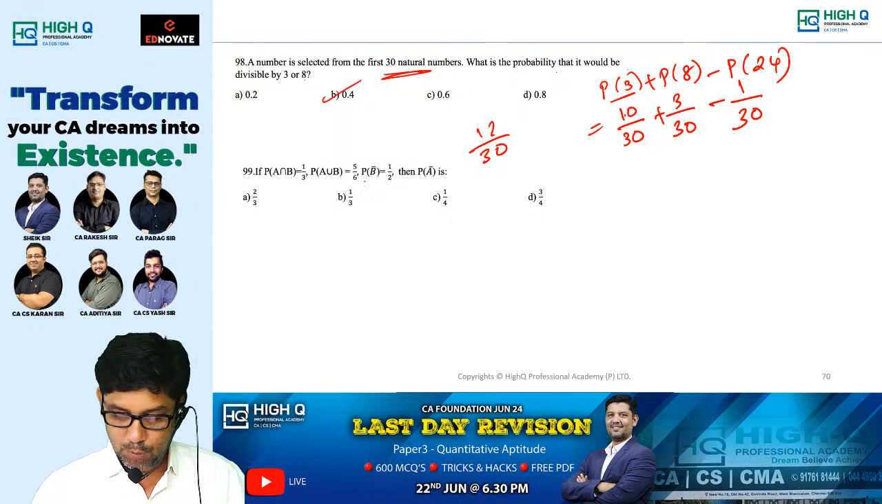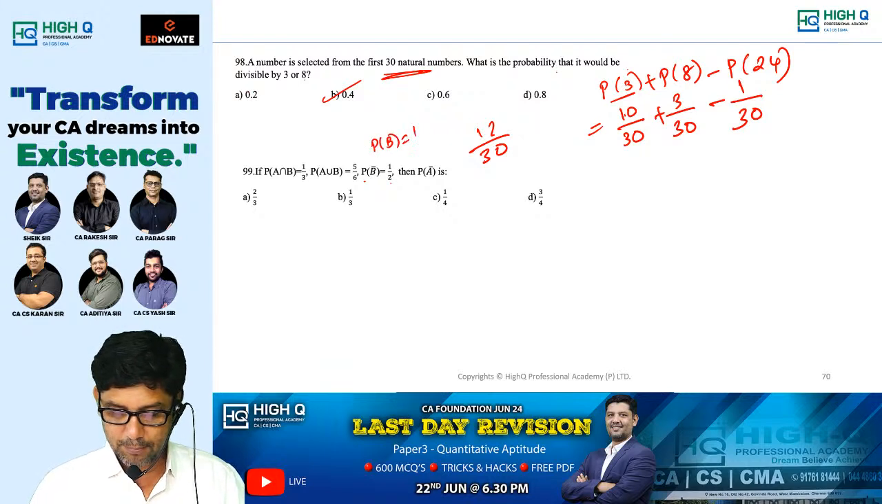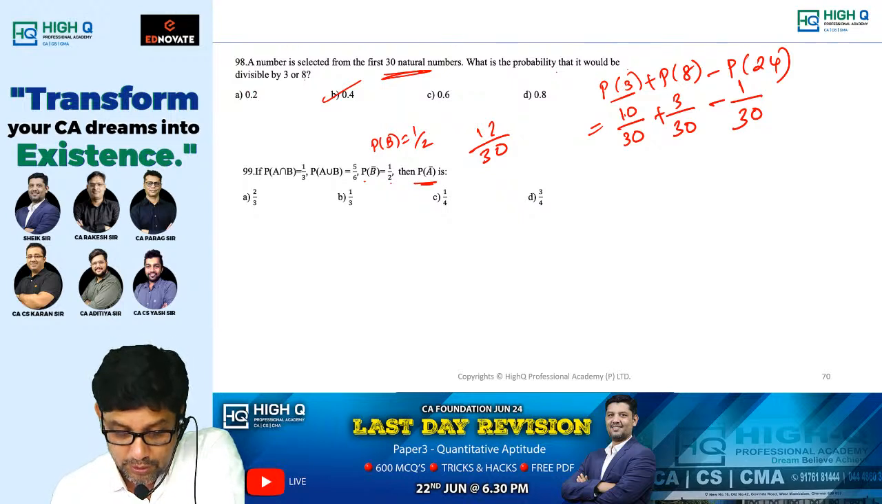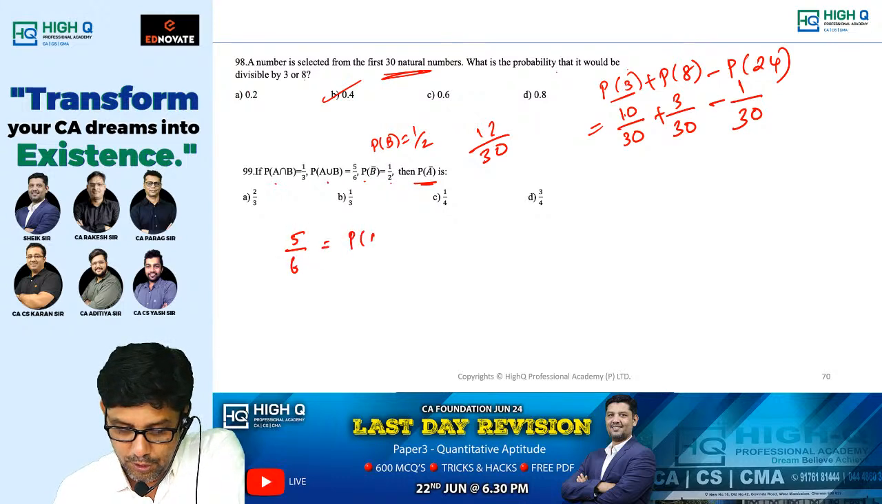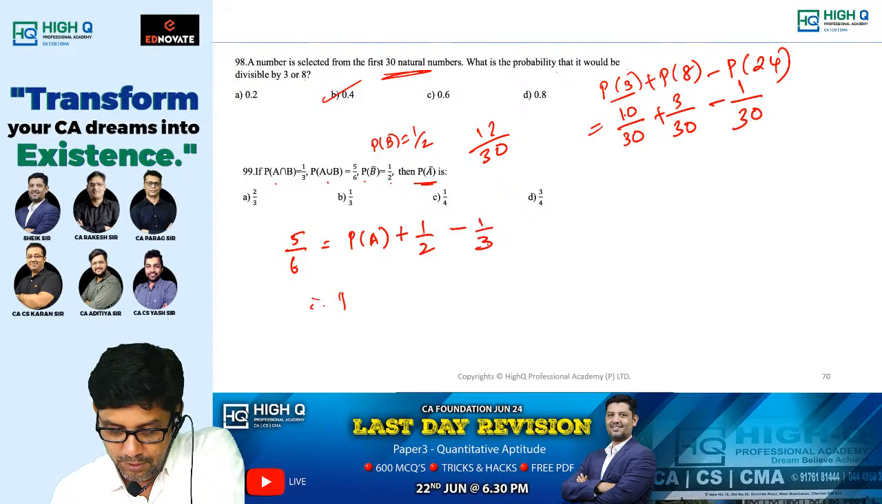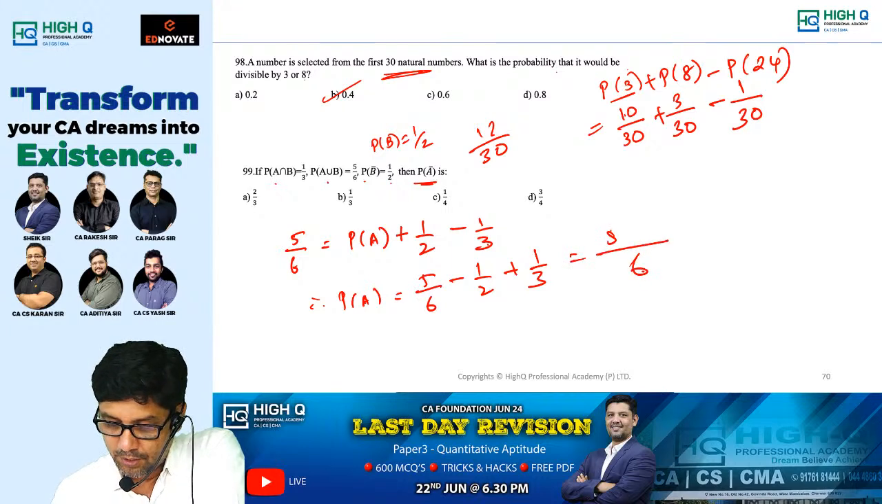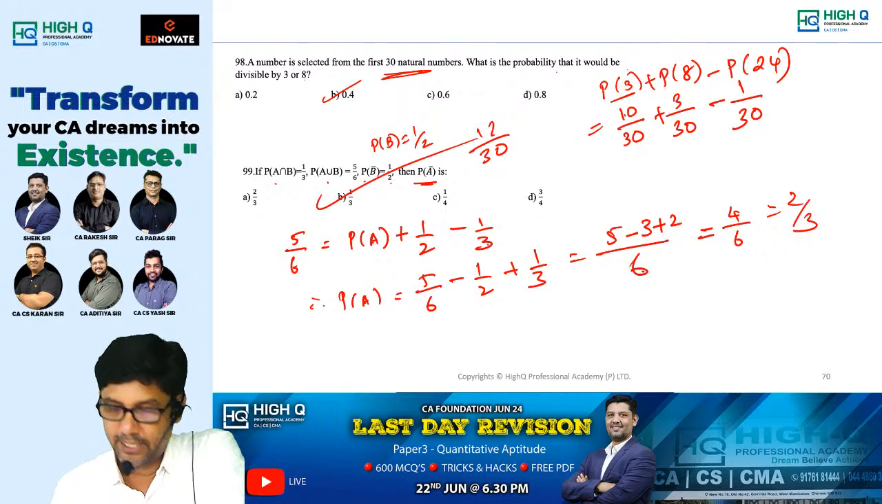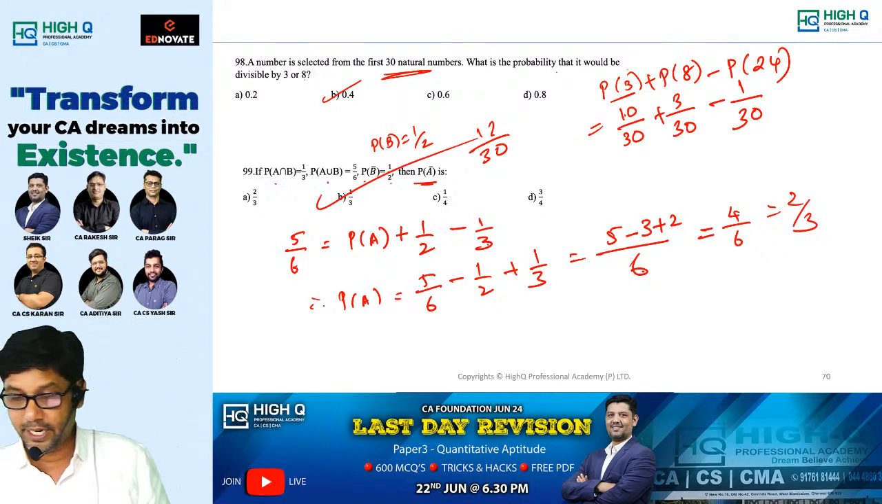0.4. Now P of B dash is 1 by 2. Okay, P of B is also 1 by 2. Am I right? Now they ask you to find P of A dash. For that I need to find what P of A is. Okay, these are the information given. Now what is the formula for P of A union B? It is P of A plus P of B minus P of A intersection B. Therefore P of A is equal to 5 by 6 minus 1 by 2 plus 1 by 3. LCM is 6. 5 minus 3 plus 2, which is equal to what? 4 by 6, 2 by 3. Since they are asking P of A dash, it is 1 by 3. Don't mark option A.